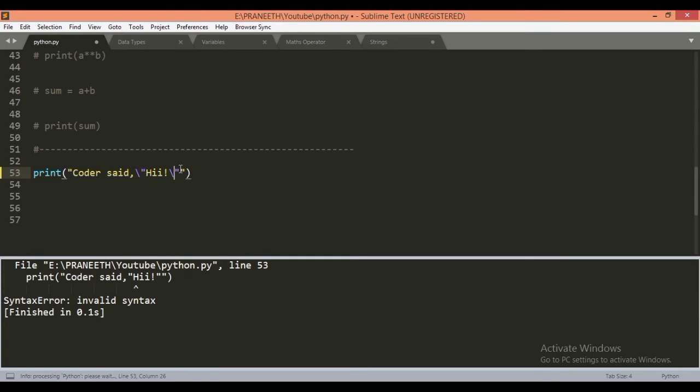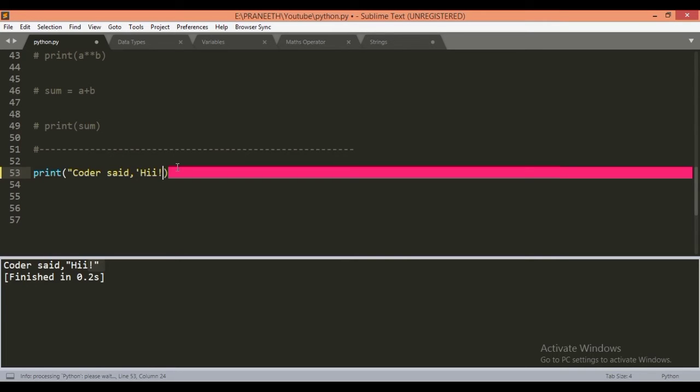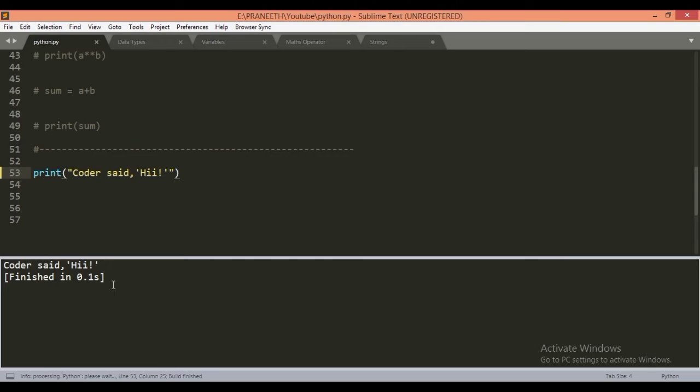If we use this trailing backslash and now execute it, we get the output coder says "hi" with the double quotes used in it. Or else we can use single quotes around it. This will not throw an error, but mostly we use double quotes.